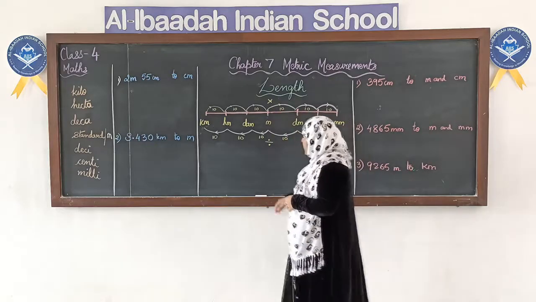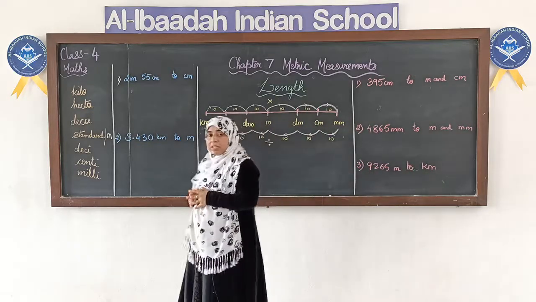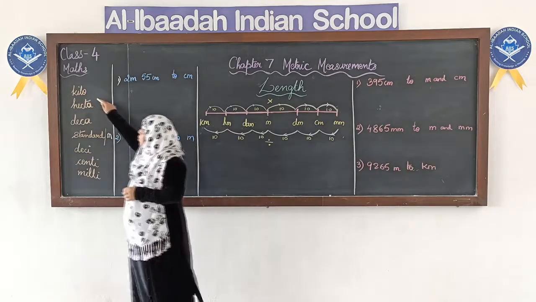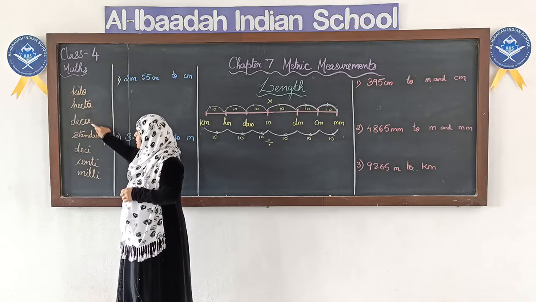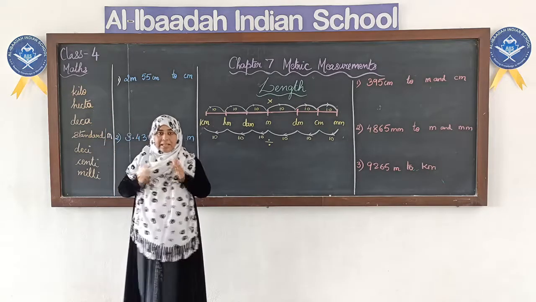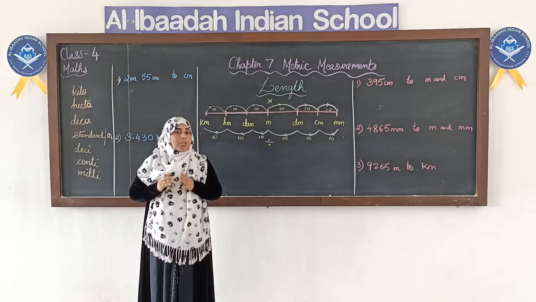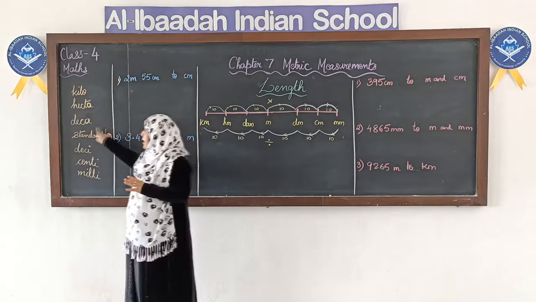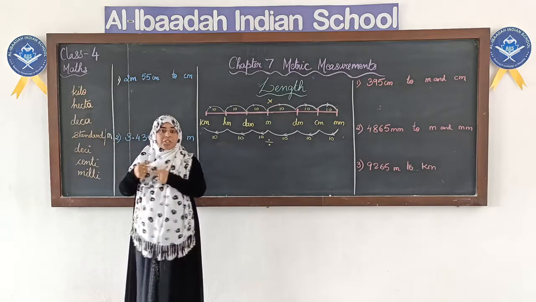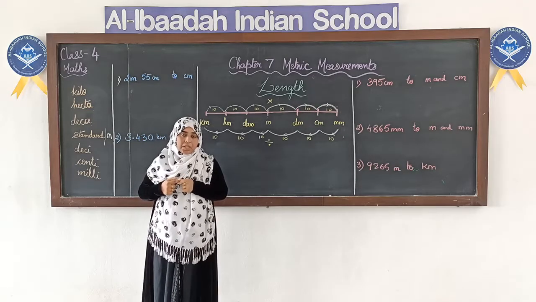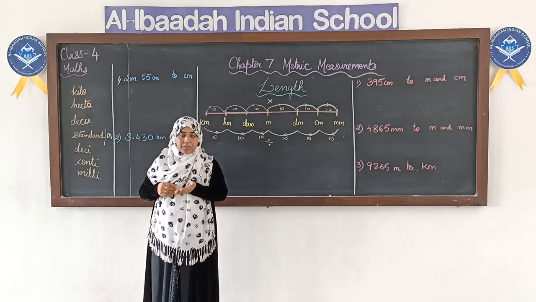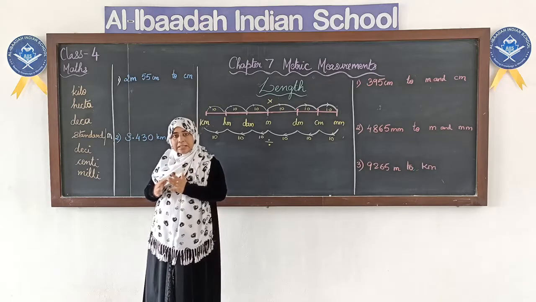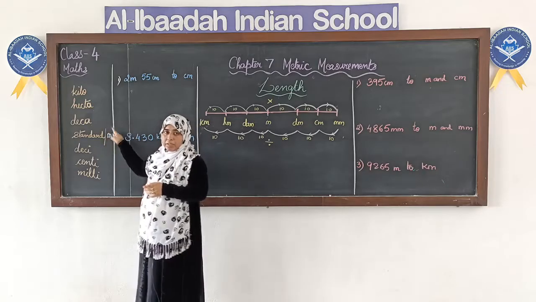Now to remember the 7 units that we have in metric measurement, I have a sequence over here: kilo, hecta, deca, then the standard unit. When we are talking about length, the standard unit of measuring length is meter, okay. So here the standard unit will be meter. This standard unit will change according to what we are measuring. If we are measuring weight, the standard unit will be different. If we are measuring capacity, the standard unit will be different. Today since we are measuring length, we have to use meter over here, okay.